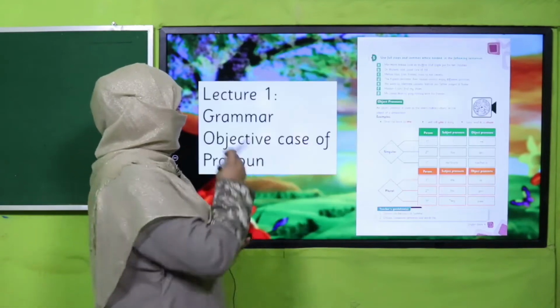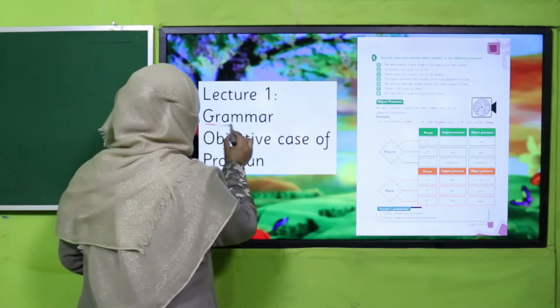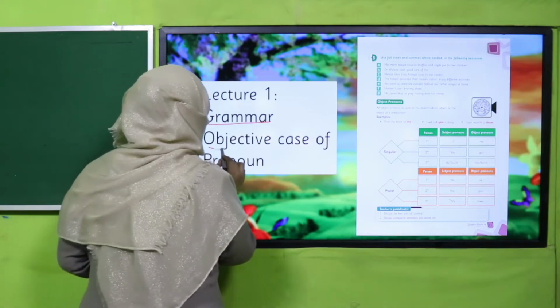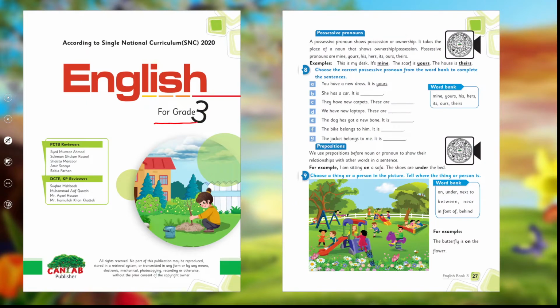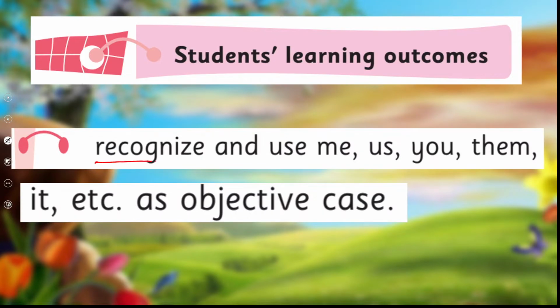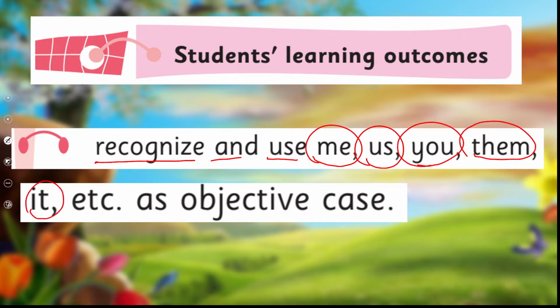Yes, my dear children, today under the title of grammar, we are going to learn about the objective case of pronoun. Before this, in English for grade 3, we have already learnt about possessive pronouns. I hope you remember. If not, you may watch this video lecture again. And we are going to learn further about this topic to recognize and use me, us, you, them, it, etc. as objective case. This is our today's SLO.